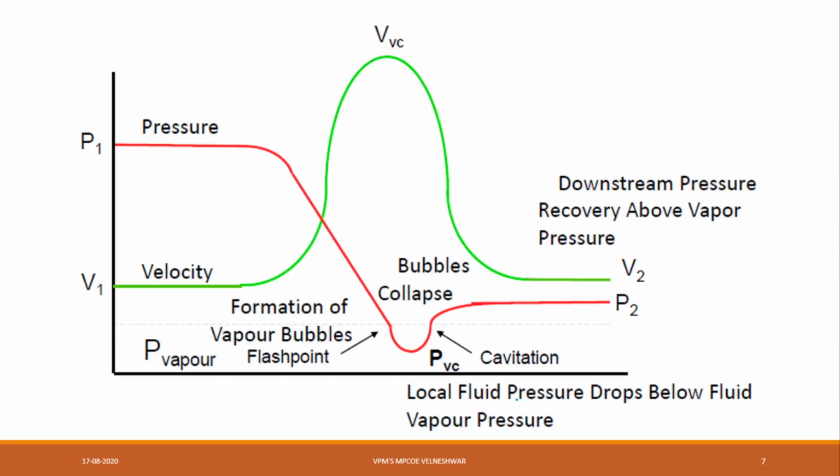Now here I have drawn the diagram. See here, the local fluid pressure drops below the fluid vapor pressure. Here the pressure is decreasing, and cavitation is there. These are nothing but bubbles. And the velocity is increasing. For example, take coconut oil. At the start, it will have some small thickness, like a gel. Then what you have to do is increase the pressure or increase the temperature.